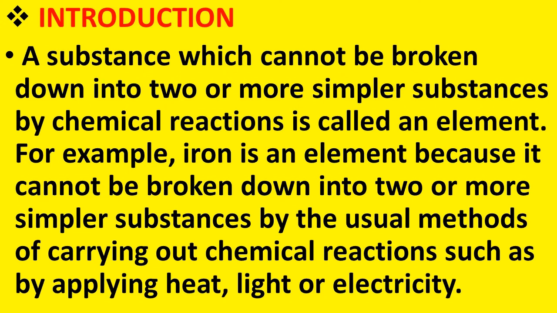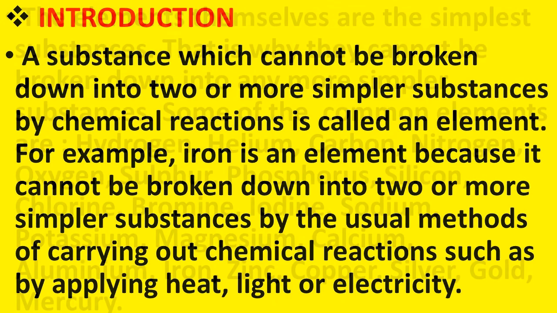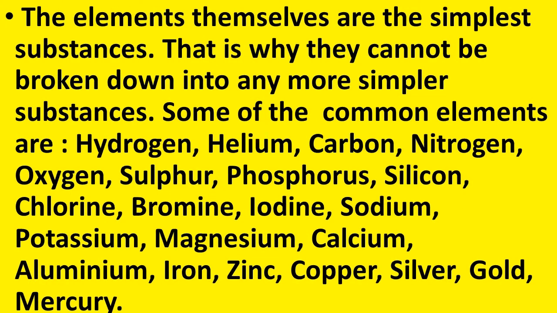So what we can say, an element is a pure substance which cannot be broken down into its simpler substances by any means of chemical reactions. The elements themselves are the simplest substances. That is why they cannot be broken down into any more simpler substances. So, when we say the word element, we can come to know that they are the simplest substances.